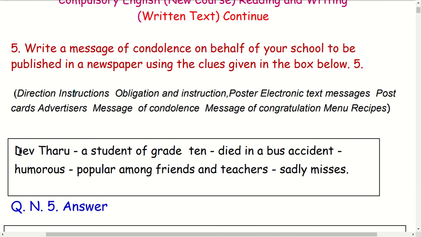You are seeing the clues in the box here. Who died? Mr. Dev Tharu, a student of grade 10, died in a bus accident. What was he like? He was humorous, means he was always happy and always laughing. He did not seem to be serious. And he was popular, liked by many, popular among students, friends and teachers, and he is sadly missed. These are the clues.